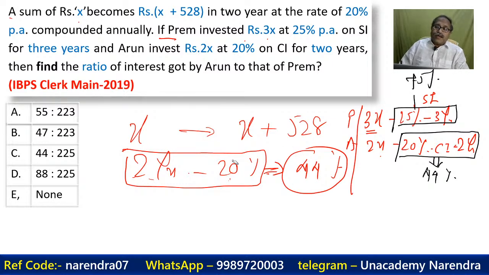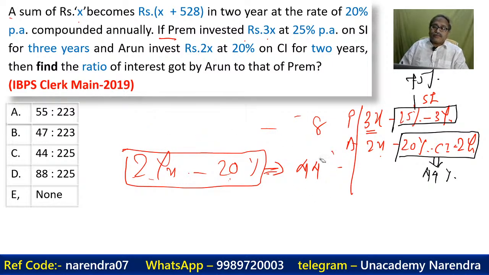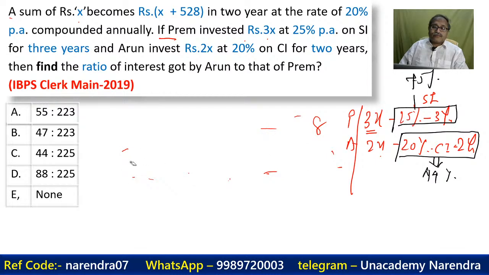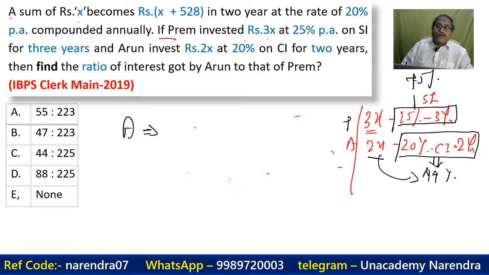Okay, allow me to answer this question. So what we are going to do now: what is the interest of A? That is 2x × 44%. So 2x × 44% is the interest of A.